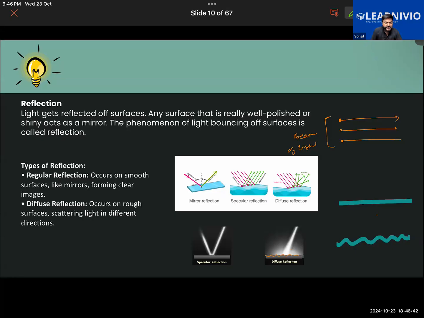So diffuse reflection will always occur on a rough surface and light will be scattered into different directions. Image formation will not take place in the case of diffuse reflection. Is that much clear to everyone or not? Please let me know. Yes or no? Any questions? No, sir. Okay then.